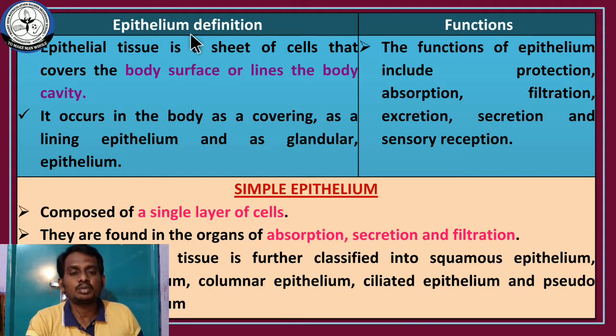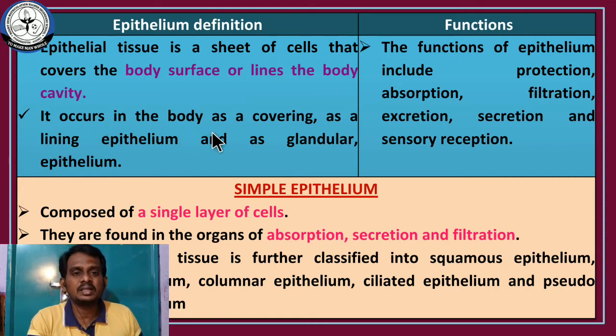An epithelial tissue is a sheet of cells that covers the body surface or lines the inner lining of the organ or body cavity. That is called epithelium. Epi means outermost surface, either the inner lining of the cavity or organ, or covering the outer surface of the body. That is called epithelial tissue.